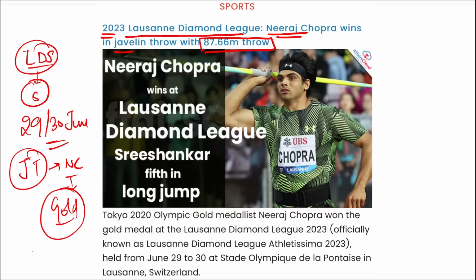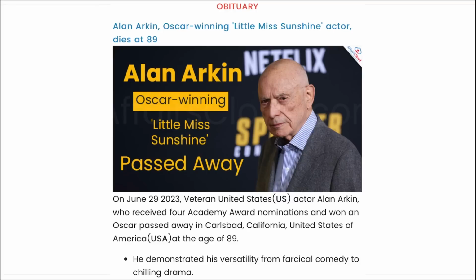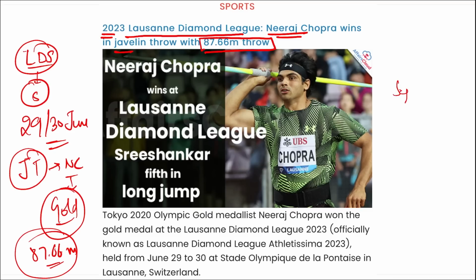Correct, and he threw the javelin at 87.66 meter. Right, important, take a note of it. Also remember, in September 2022 Neeraj Chopra became the first Indian who won this Diamond League title. Correct?